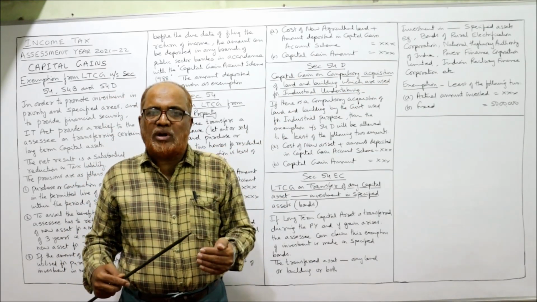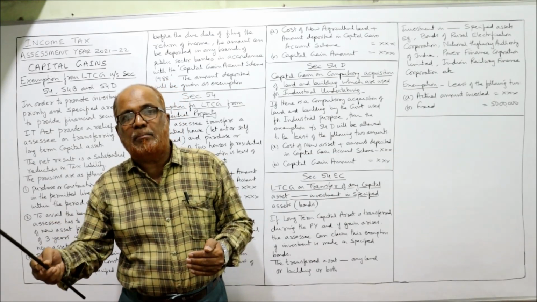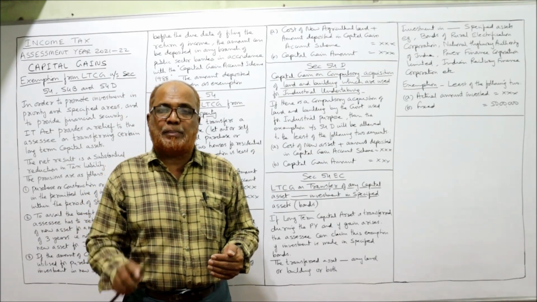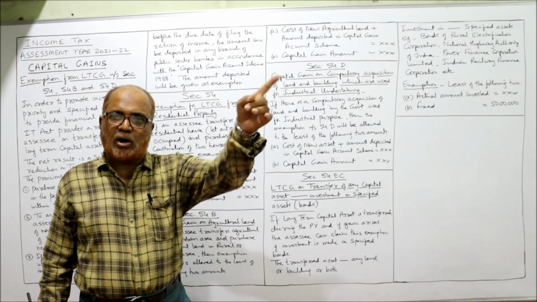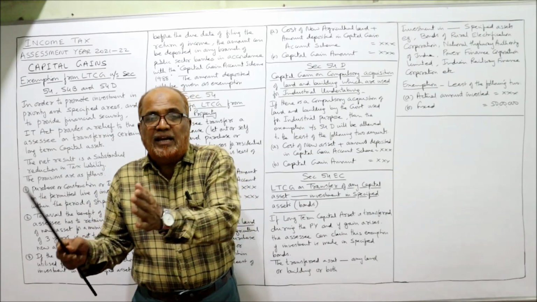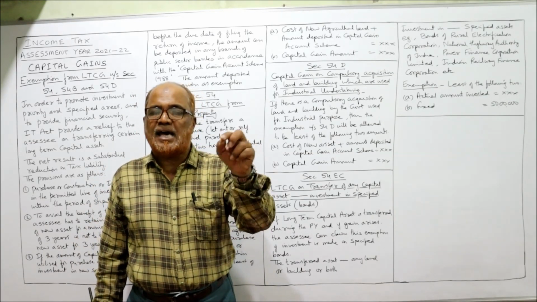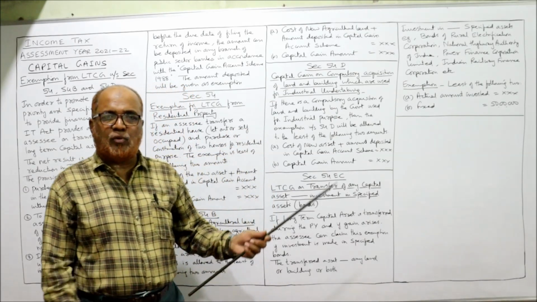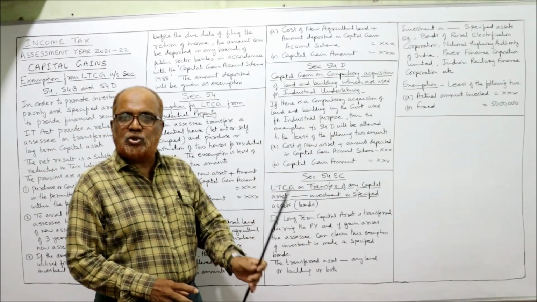From the proceeds what the SSC gets, he is purchasing another land and building for industrial purpose. So one land and building for industrial purpose is gone, government has taken. Another industrial building is purchased. Then Income Tax Act says exemption under section 54D will be allowed to the least of the following two amounts.